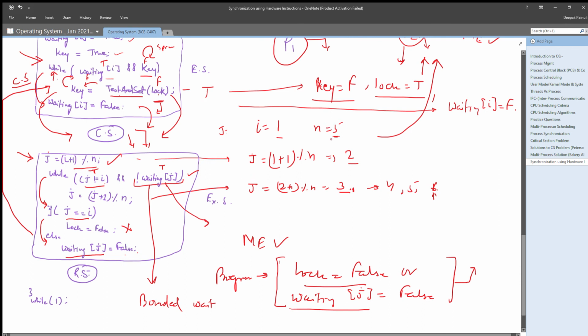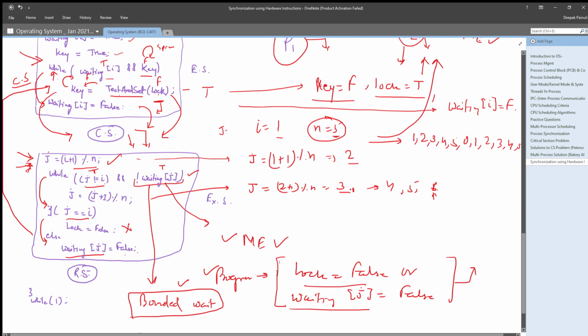If the number of processes is n, then after every iteration, every waiting process will get the chance. So bounded wait is provided using the modulo operator at the time of updating the value of j in the exit section. So this solution is providing mutual exclusion, progress, and bounded wait, all three conditions.